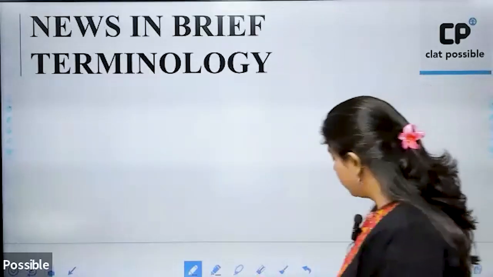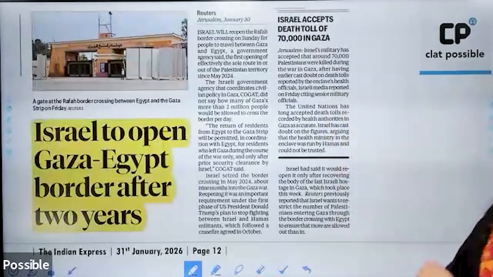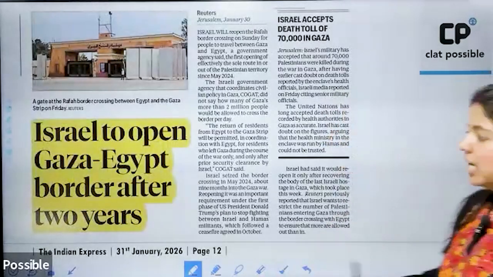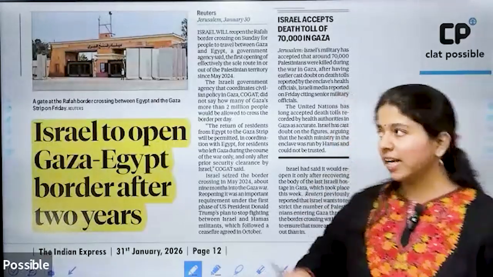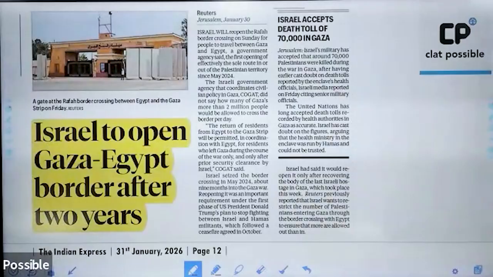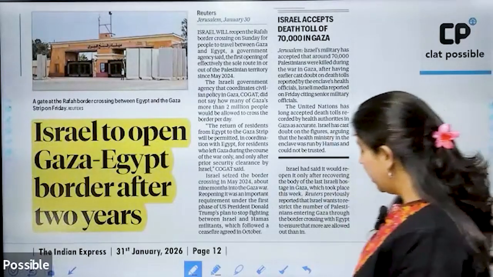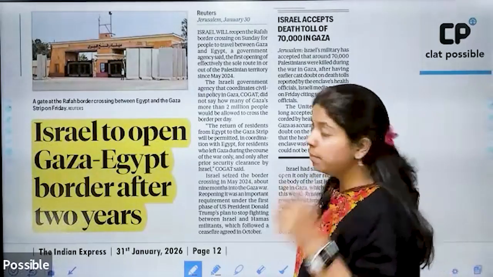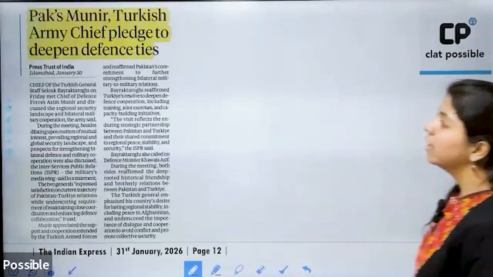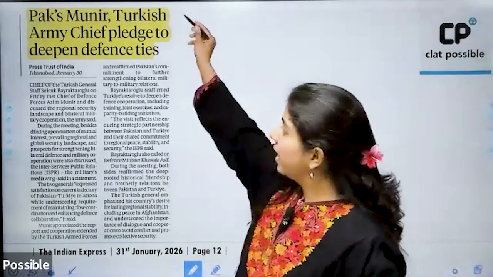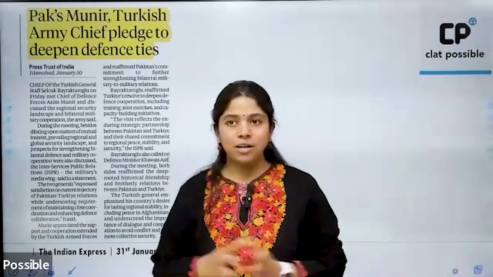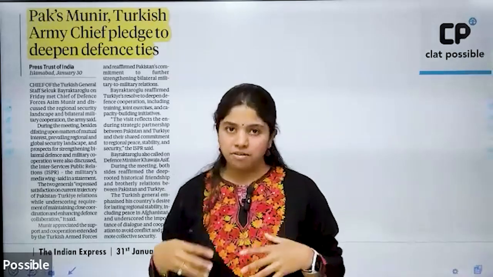Okay, then news in brief for today. Israel has now decided to open the Gaza-Egypt border after 2 years of closing it. That is the Rafah border, which forms the border between Egypt and Gaza, the Gaza Strip. Okay, then the next one is Pakistan has again had a meeting with Turkey and they're now trying to deepen their defense ties further.